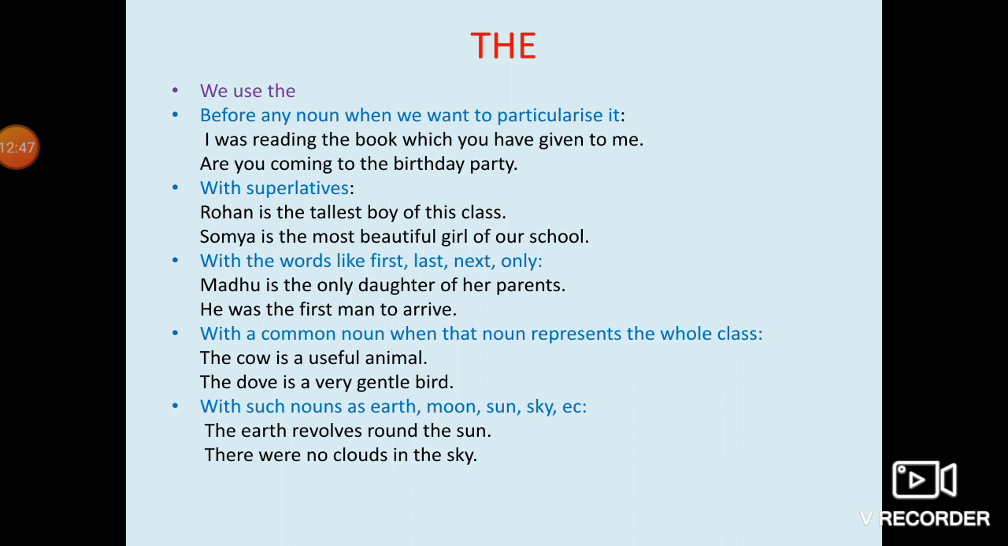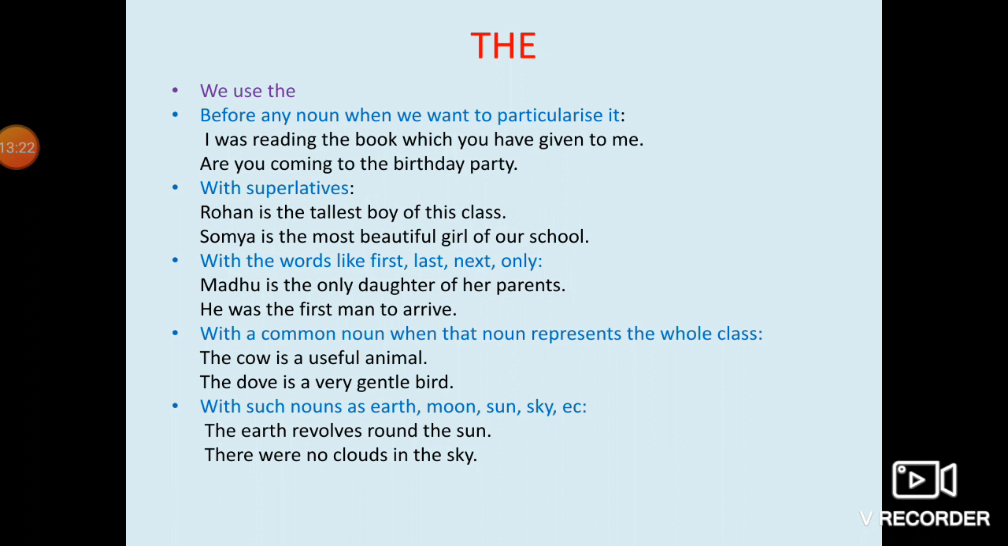With the words like first, last, next, only, that means the words which are showing us the position, with that we have to use the. Madhu is the only daughter of her parents. He was the first man to arrive. So here the position, the first man. And with the word only, Madhu is the only daughter. We have used the word only, that's why along with that we have to use the.